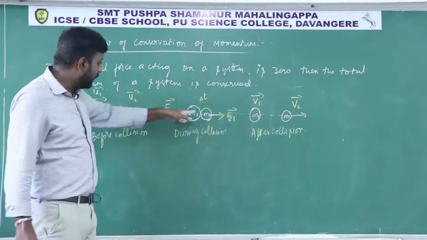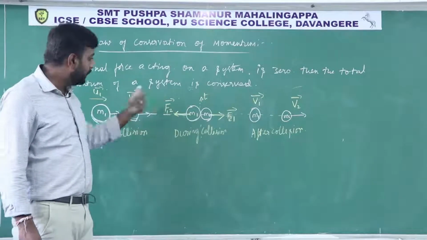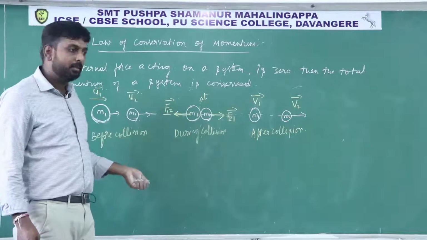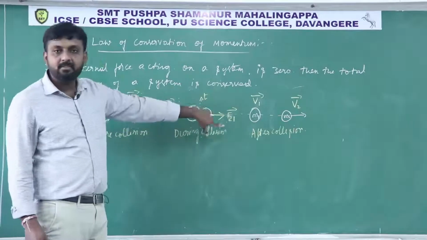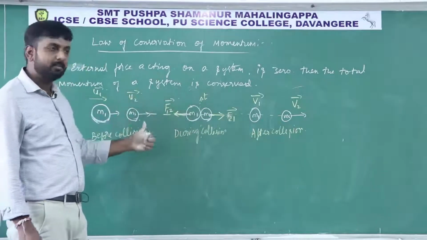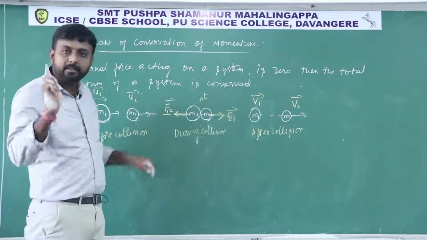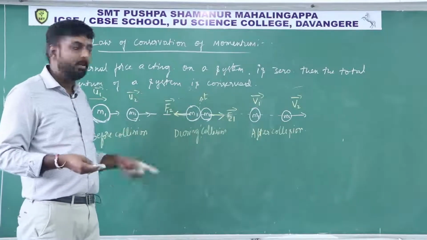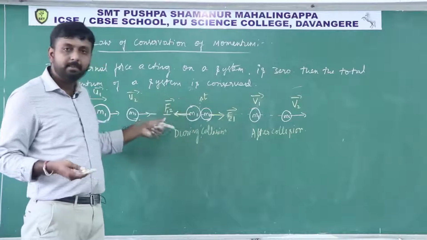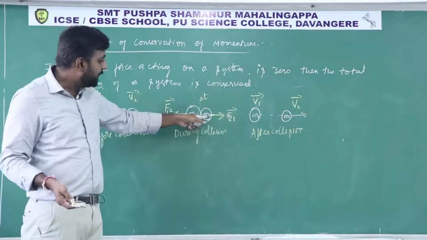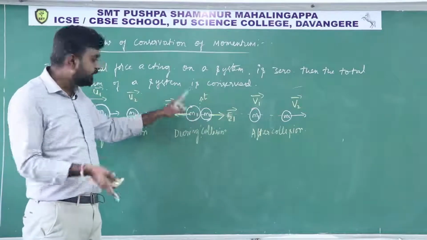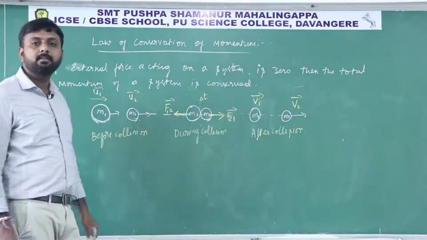So this body collides with the second body. During collision, this body also experiences a force, and this body also experiences a force, in these directions. In delta t, you can consider impulse. Force into time is nothing but impulse. This body experiences an impulse, and this body also experiences an impulse, right?